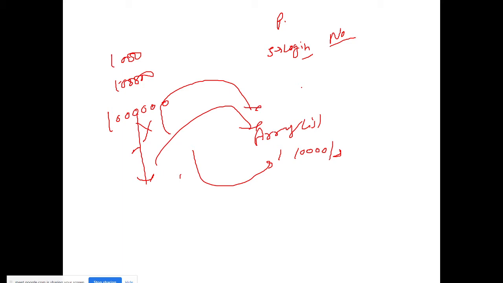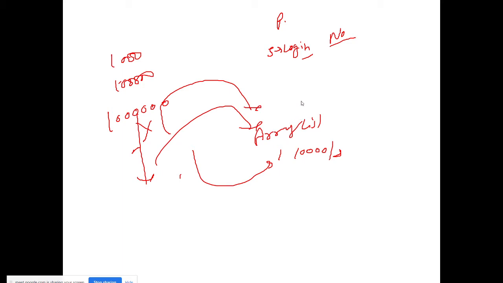Simply say that array list causes performance problems in our system, so where performance is the key point for a system, we should go for array. If he asks how it causes a performance problem, then you need to explain.